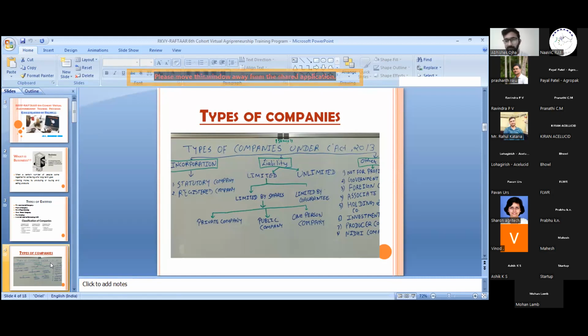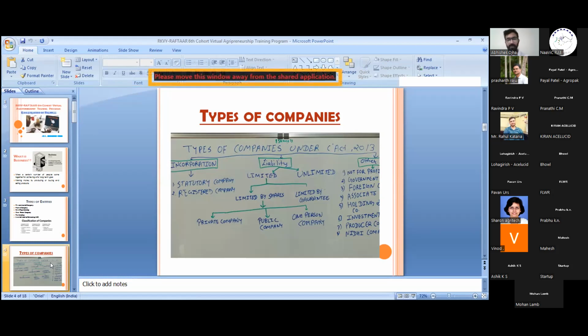Next is associate company, we have discussed. Holding company, we have discussed. Investment companies. Investment companies are those companies which invest in other companies. They have their own business of investment only. Next is producer company. Producer companies are companies made or incorporated by like-minded people for the benefit of their own and for the benefit of their members. It can be a milk producing company or a farming company, or it can be incorporated by any other individuals, such as in the fisheries market.